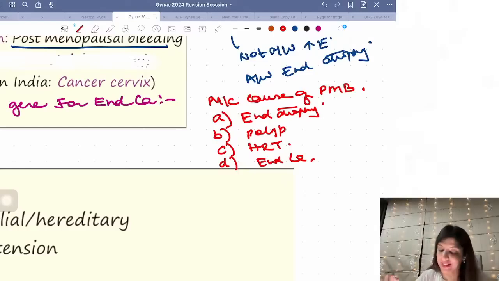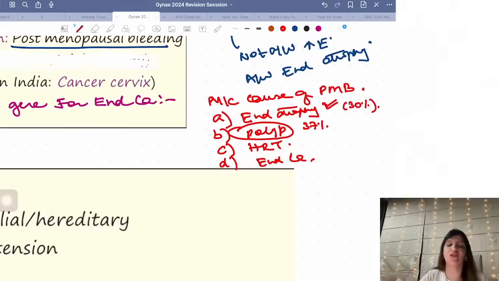Please remember, the answer has changed. Until now the answer was endometrial atrophy. Now the answer has become polyp. 37% cases of postmenopausal bleeding are due to polyp. Only 30% are due to endometrial atrophy. 10% are due to endometrial cancer. This is the latest answer. And if you are a Marrow student, in revision videos I have taught you this.